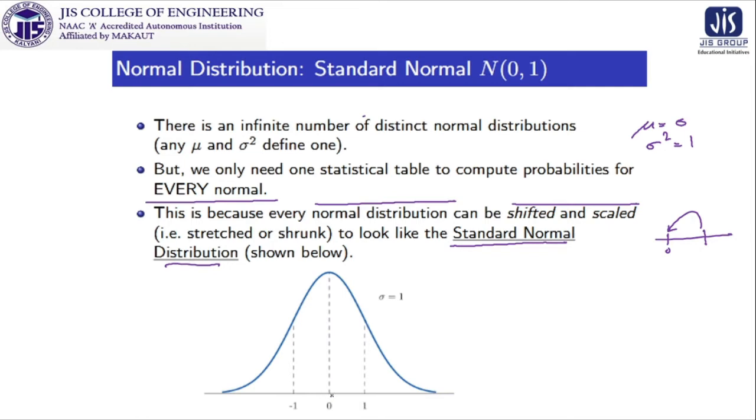So it is centered at 0, that peak is at the mean 0, and the spread, sigma square, is 1. In this direction it is 1, as well as in this direction it is also 1.